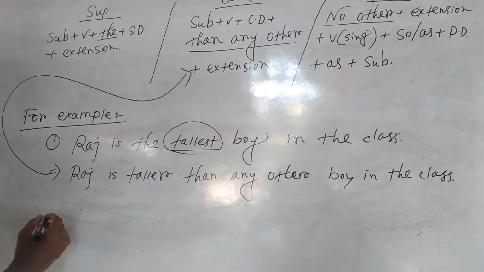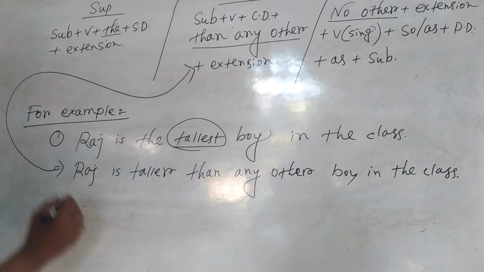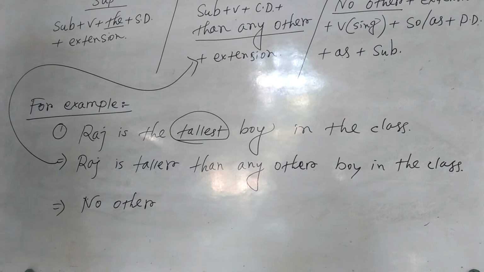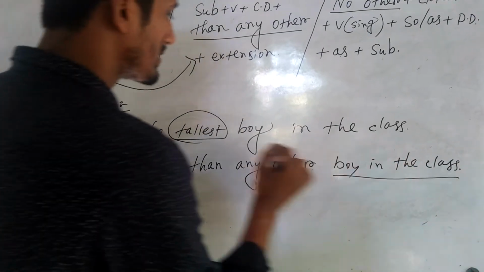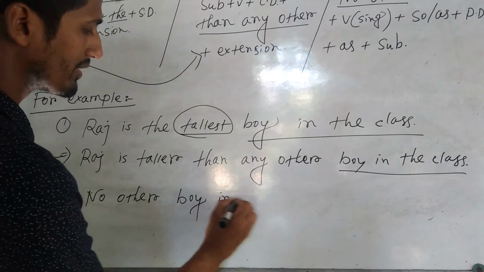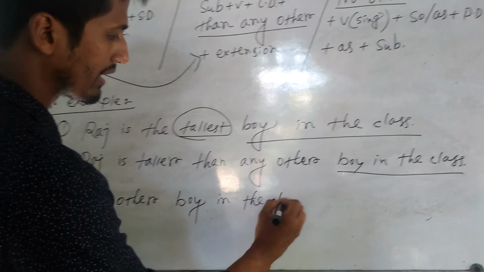Okay. Next, positive degree. No other plus extension boy in the class.